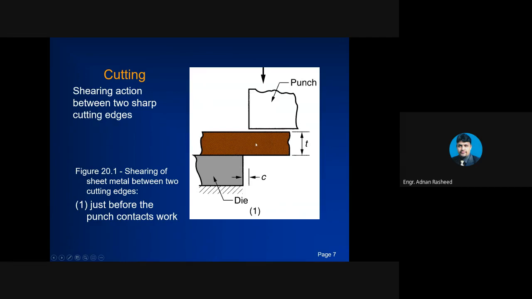So here this is the sheet thickness, and there is a clearance gap given between the edge of the die and the punch. This distance is represented by C, which is the clearance. We'll see in the next slide why this clearance is given. There are certain steps: shearing of sheet metal between two cutting edges. Just before the punch contacts the work, we will have a clearance C between the die and punch.